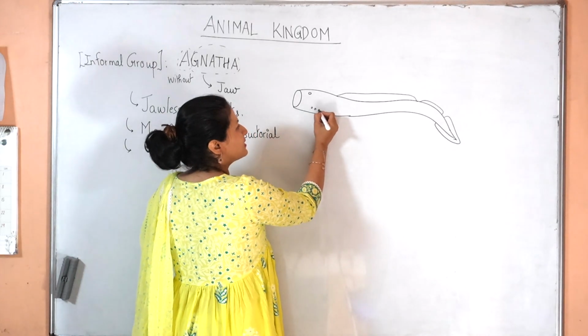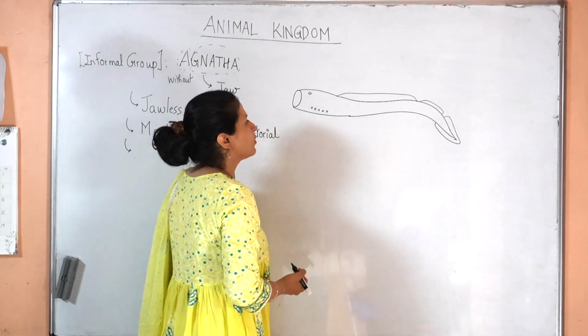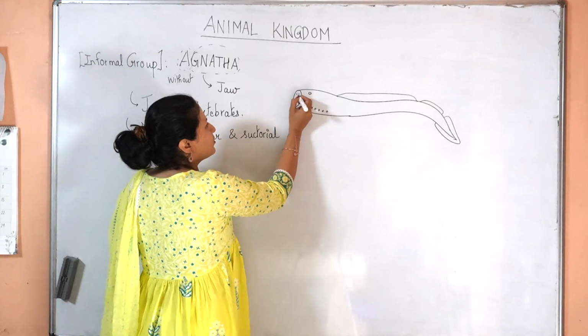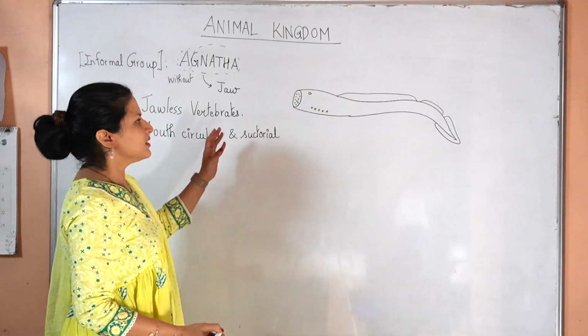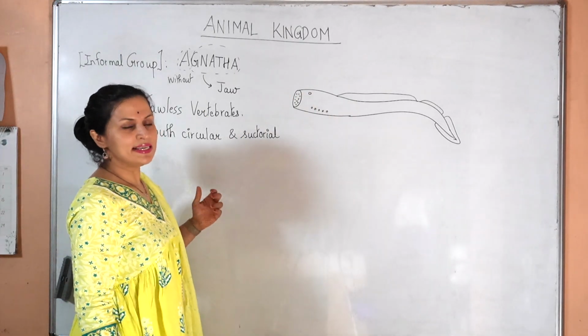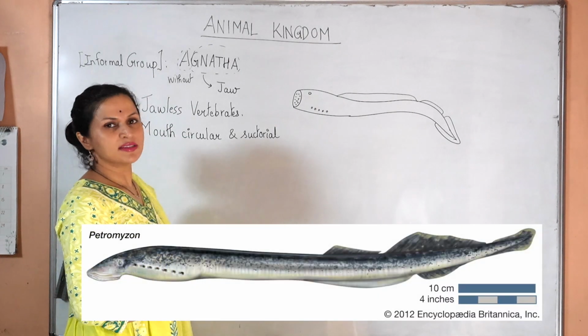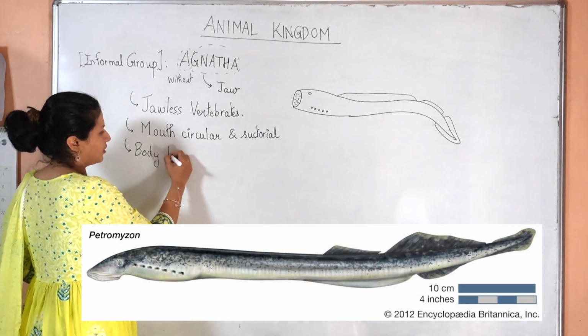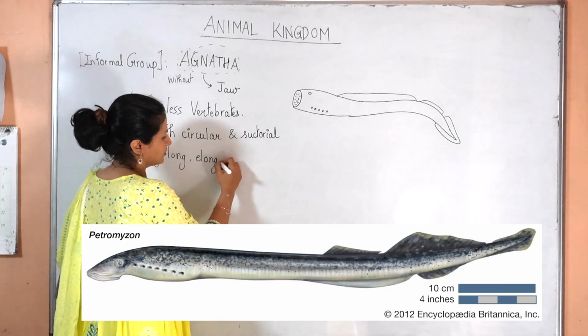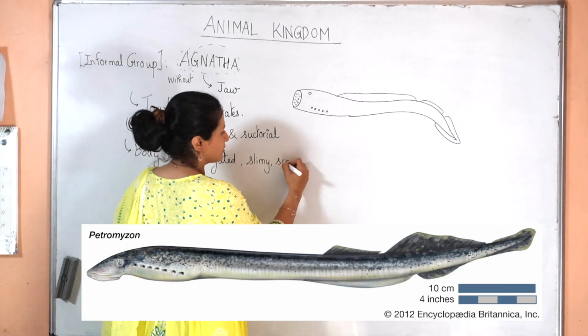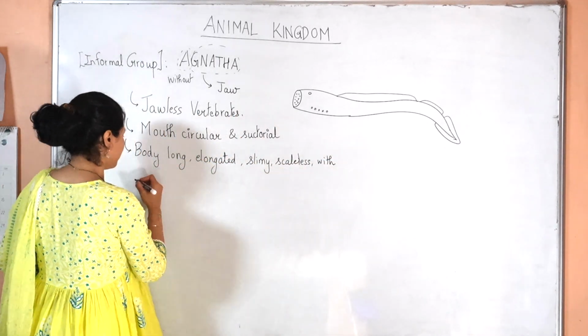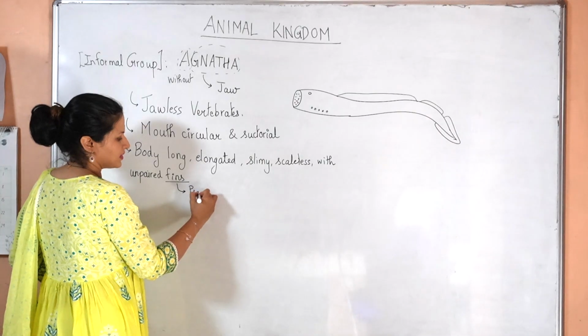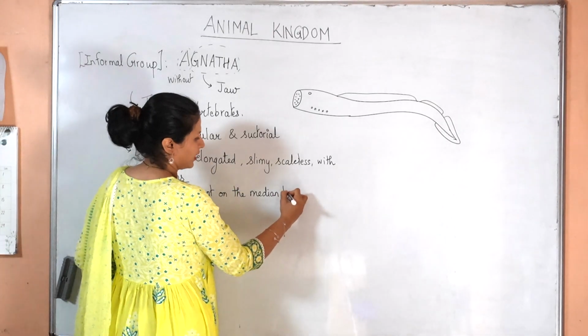You will see gill slits along the lateral side of the body and this suctorial kind of mouth. The body is long and cylindrical, eel-like or fish-like, but with unpaired fins. Body long, elongated, slimy, scaleless, with unpaired fins. The fins are present on the median line of the body.